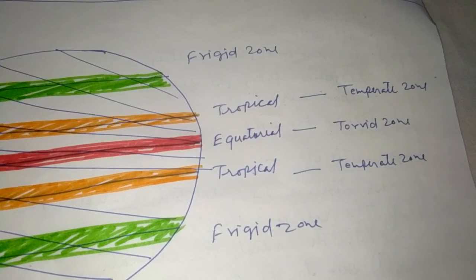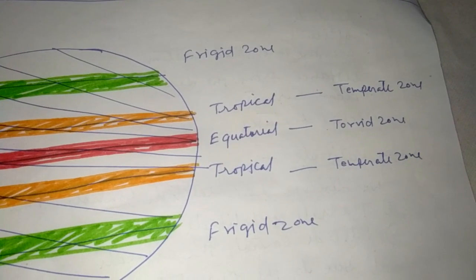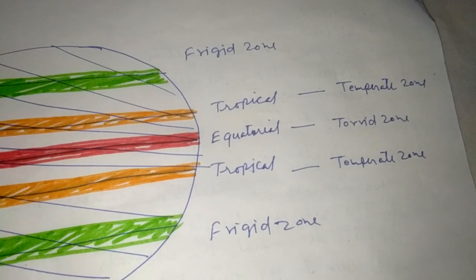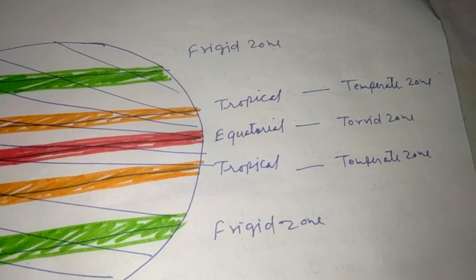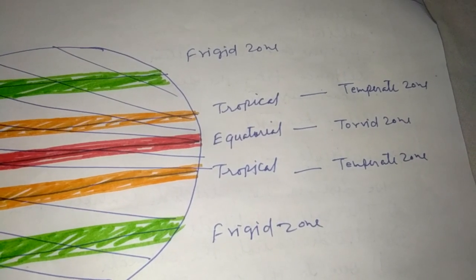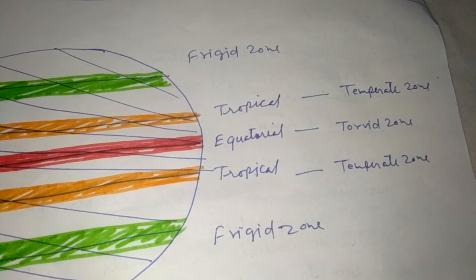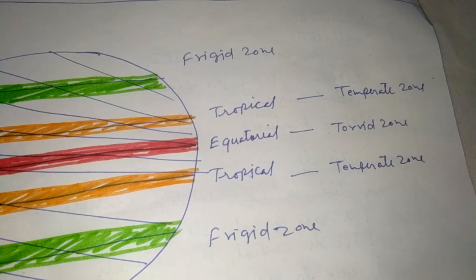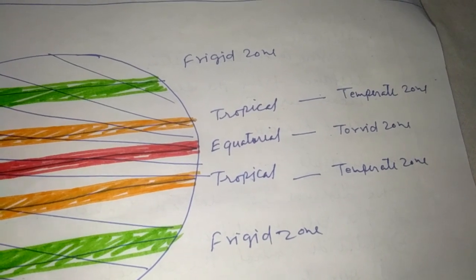The frigid zone is at 66 and a half degrees north and 66 and a half degrees south, where you can find much lower temperatures. The temperature becomes more and more lower, and in some places the temperature becomes so low that the water can freeze.